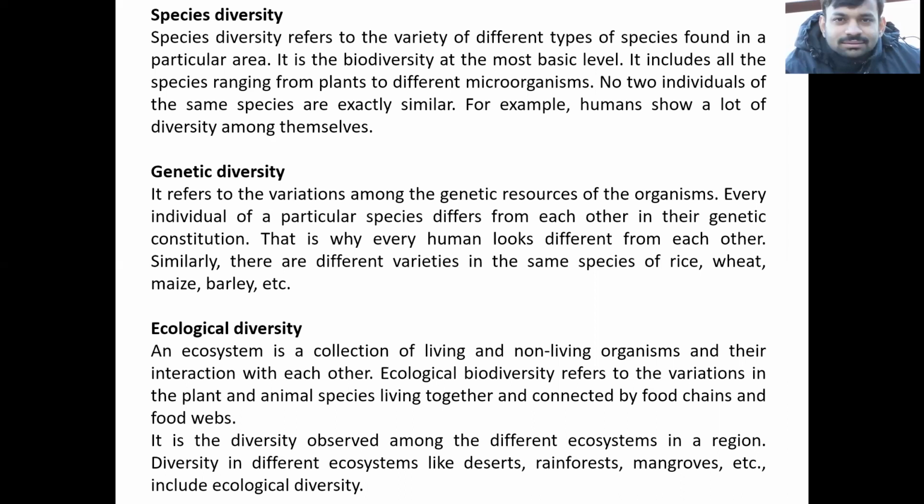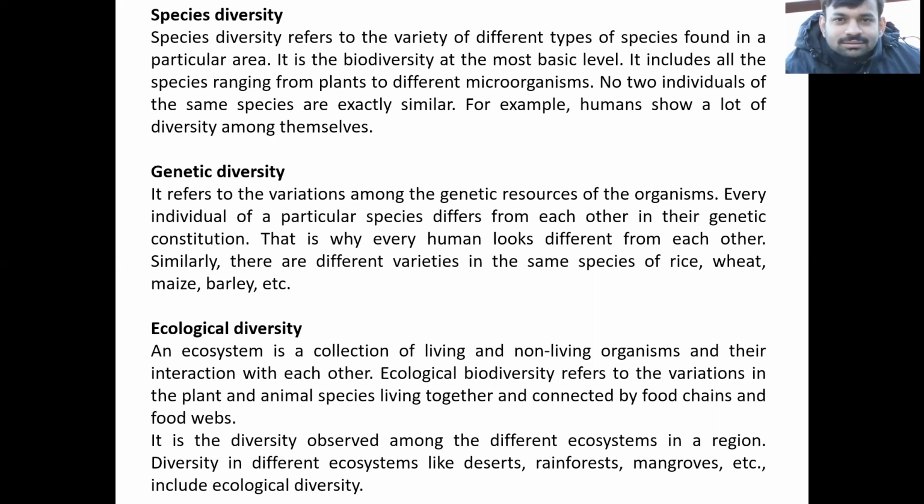Similarly, there are different varieties in the same species of rice, wheat, maize, barley, and even in other plants and animals. Like in monkeys, we have different kinds of monkey. Some have red faces, some have black faces, and there are different features in different types of monkeys. Though they are called monkeys, their genes vary in such a way that they look different and can be identified easily.